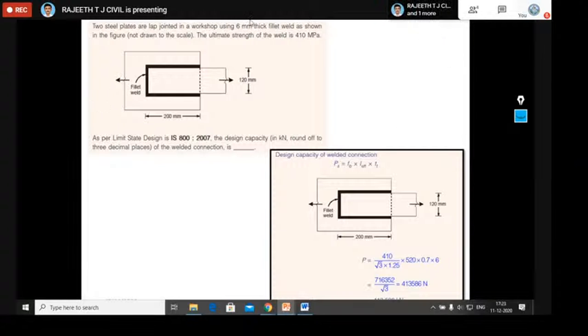What is the formula for throat thickness? K into S, where K is 0.7. You should remember that value also. At least for this type of connection, a 90-degree connection, the K value is 0.7 from table number 22, into the thickness of the plate. If you calculate that, you get 413,586 Newton, nothing but 413 kilonewton.